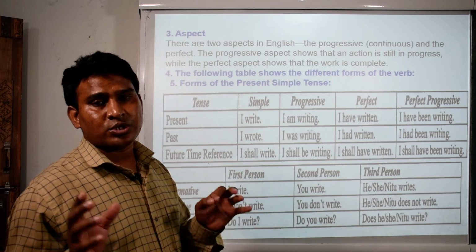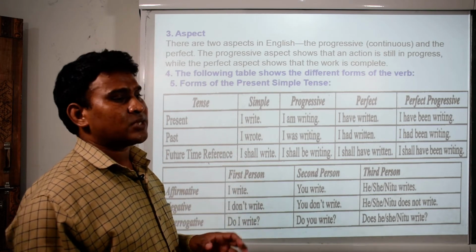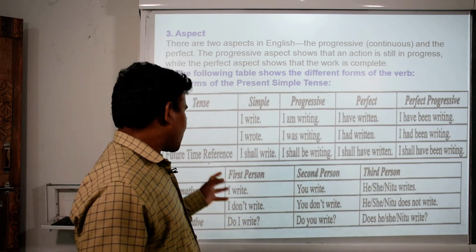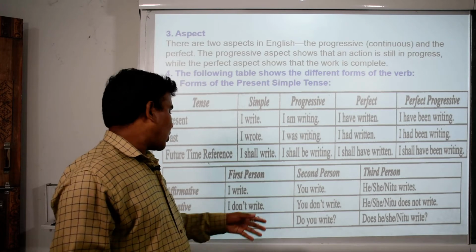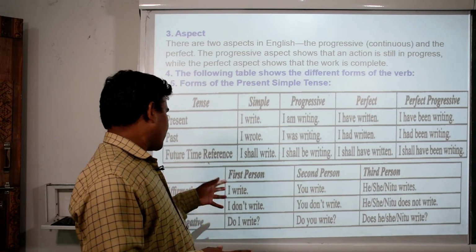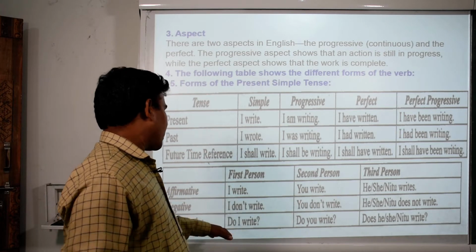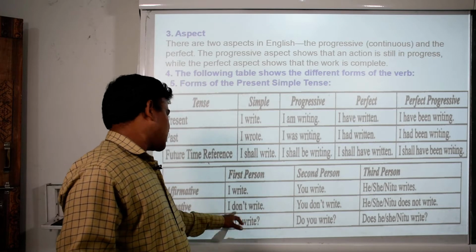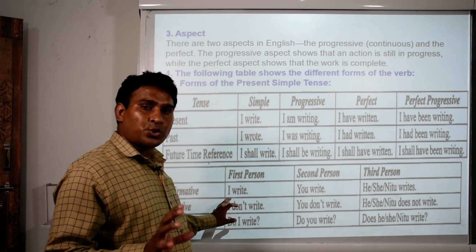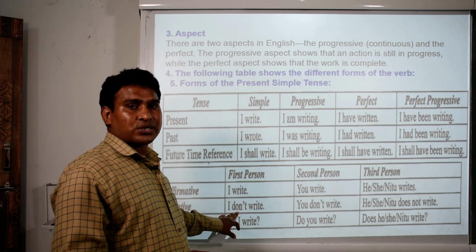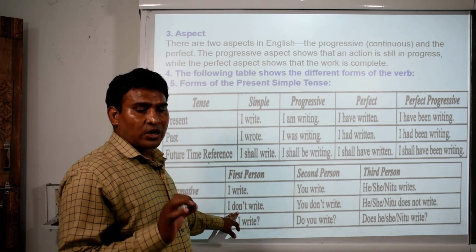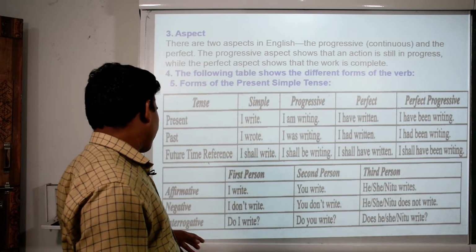We know in order to form or in order to create a sentence, we require certain things like subject plus verb plus object. So here subject and verb is here, object is not there, but the sentence is completed. Anyhow, it is completed. I don't write, or do you write? Because this is the same sentence. Affirmative, I write, and the negative, I don't write. You have to just place in between subject and verb not or do not. Then it becomes a negative.